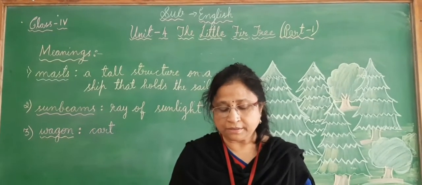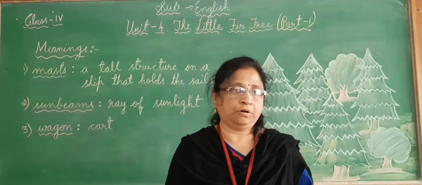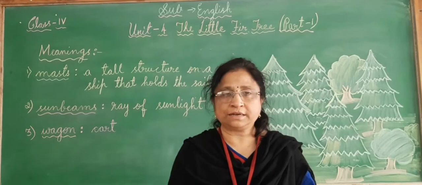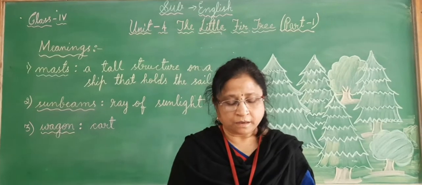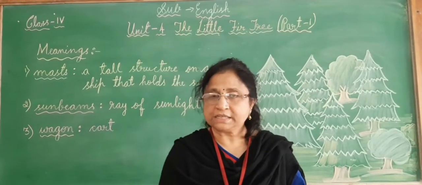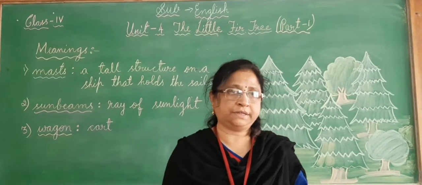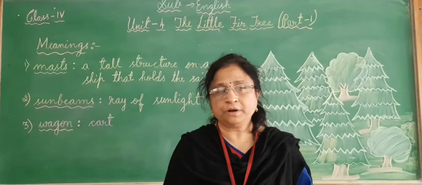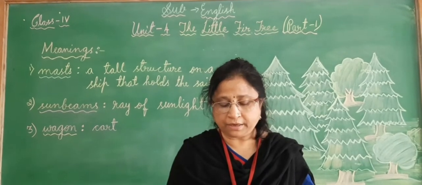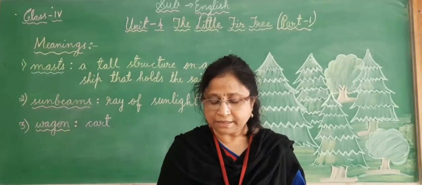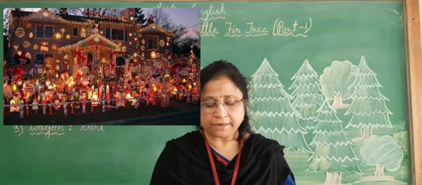"And then what happens?" asked the little fir tree. So the little fir tree was very curious to know about it, and it asked the little sparrows what would happen after the decoration. "We don't know about that," said the sparrows. What did the sparrows tell? Sparrows told the fir tree that they did not know what would happen after the decoration. "Oh, when will it be Christmas again?" said the tree. "I too want to go to a great big house. I also want to be decorated."